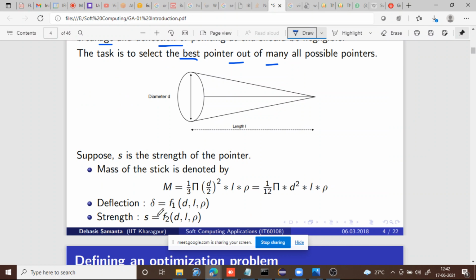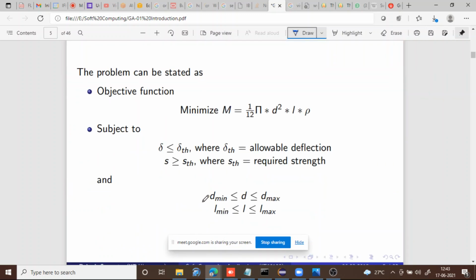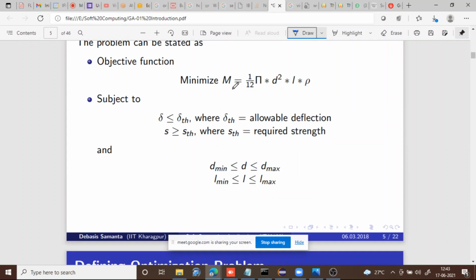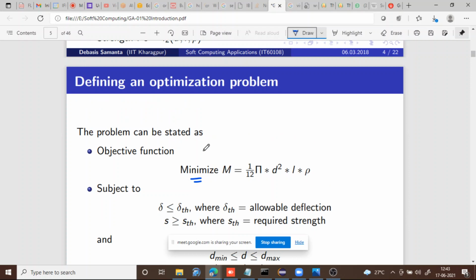Deflection is given as a function like this, f1 of d, where d is the diameter, and L, rho. Strength is given again as a function of all these three parameters. So this can be written. Here, what do we want to do? We want to minimize.